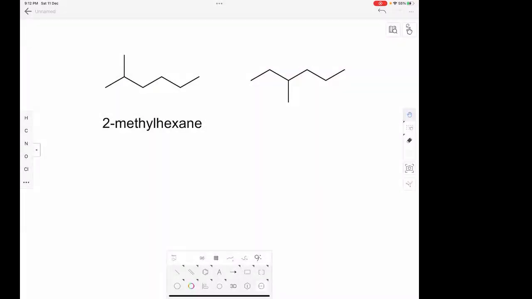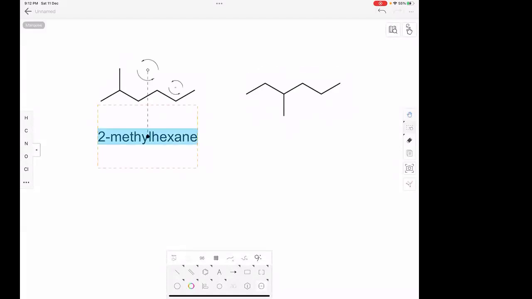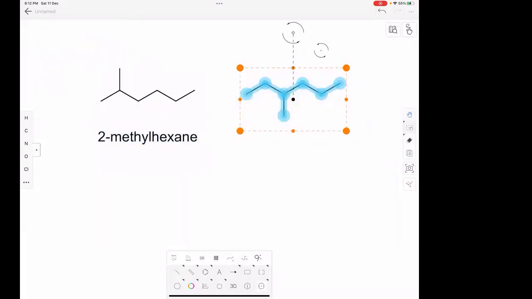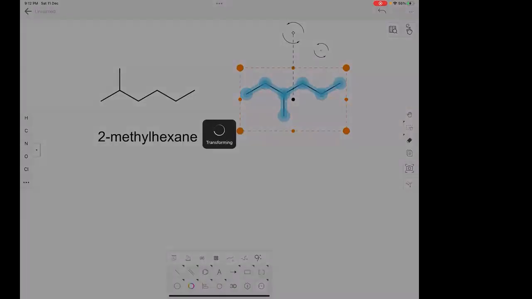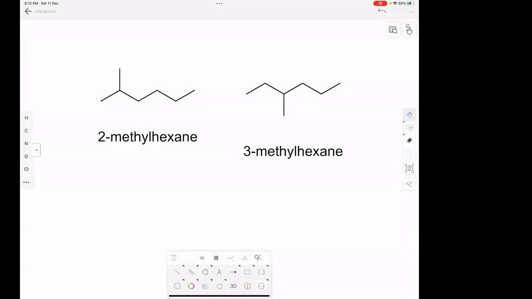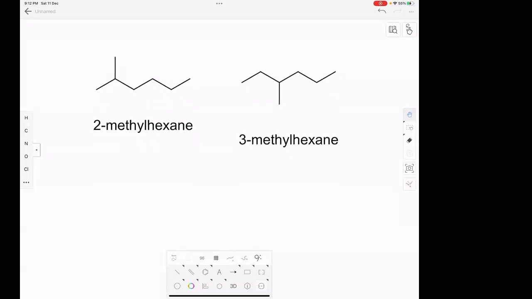That's the IUPAC name. What about this? 3-methylhexane. Fine. So these two are positional isomers of each other. Why? Because the name of the parent chain is the same, the name of the substituent is the same, only the locant of the substituent is different. Do you agree?